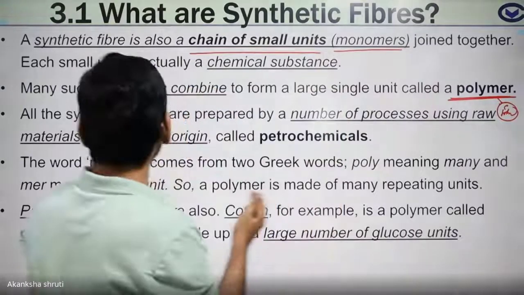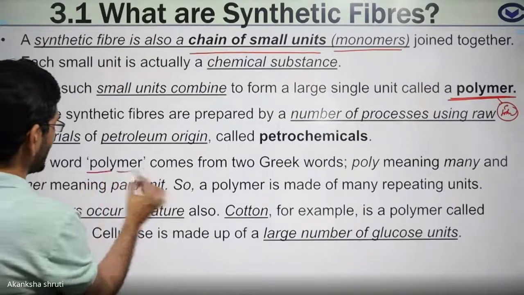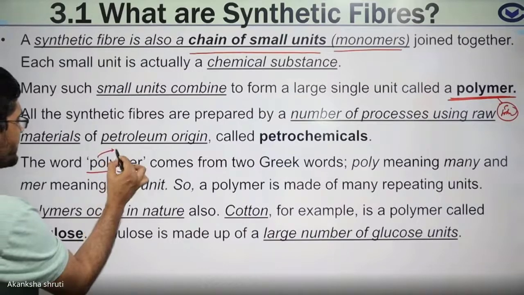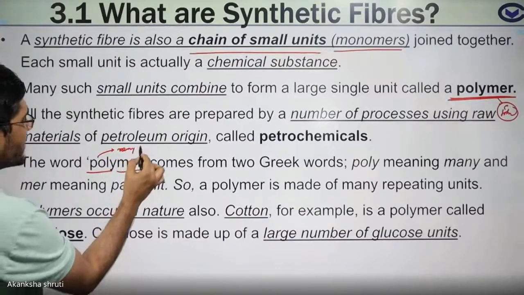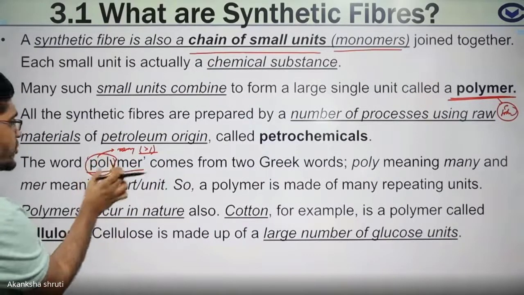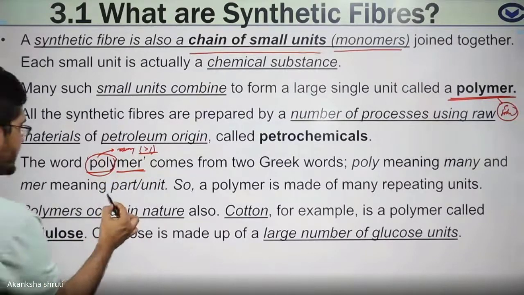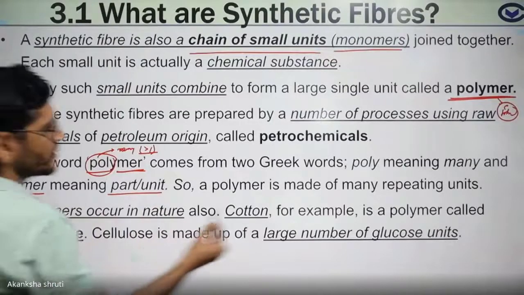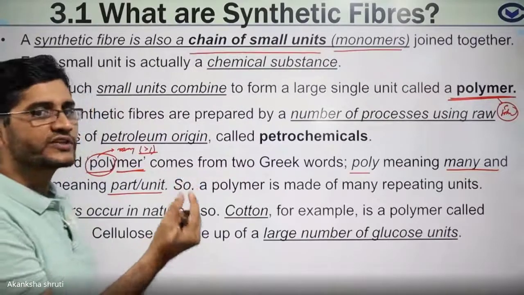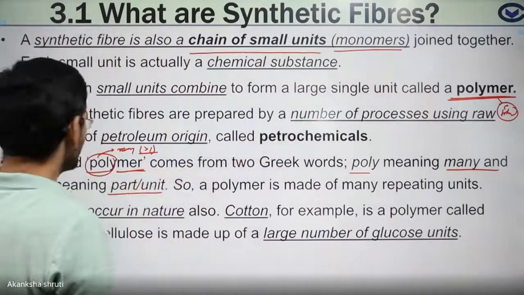Students, the term polymer consists of two words. One is poly and the other is mer. The word poly means many, more than one, meaning many such units have combined. Mer means the structure, part or unit. So poly means many. A large number of such smaller units have combined to form this polymer, to form a specific fiber.